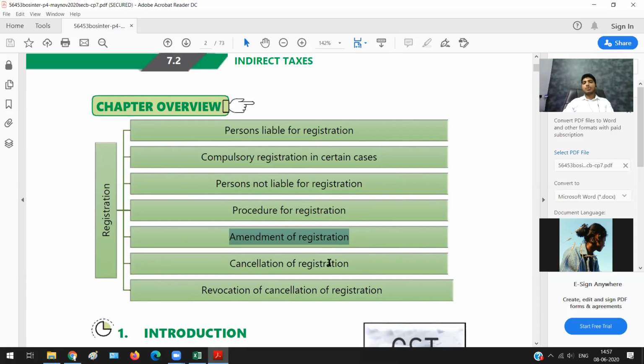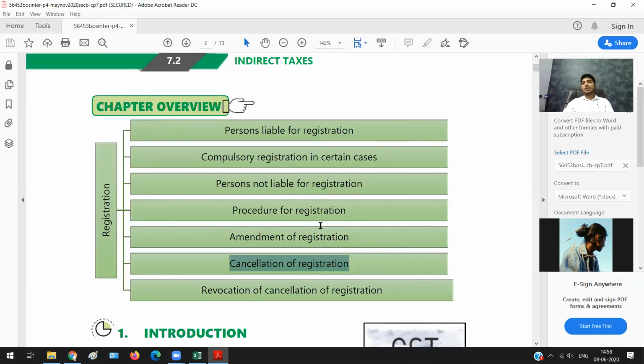And also we will learn how you cancel your registration. Let us say you stop your business and you don't want to pay any more taxes. So there is a procedure. It is not automatic cancellation. You need to apply for cancellation, only then it will stop. Then there is revocation of cancellation of registration. Let us say that you applied for cancellation and the officer said, all right, your registration is cancelled, but later the officer gets to know that your business is still running. Then he can go ahead and cancel the cancellation, that is, he can again make you a normal taxable person. All these things we will study in detail.